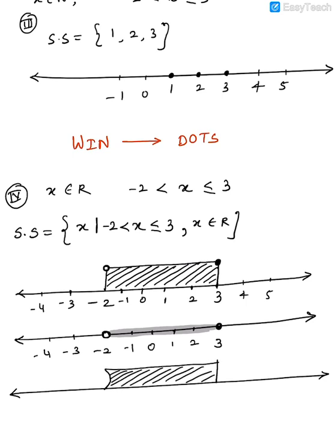So this is your -2 and that's your 3. Got it? Again, you have to mark all the numbers in between: -1, 0, 1, 2, 3, 4, 5. Same way here you'll mark 4, 5, -3, -4 and so on. So guys, this is how you need to draw the number line.